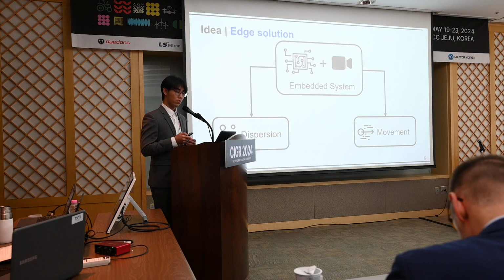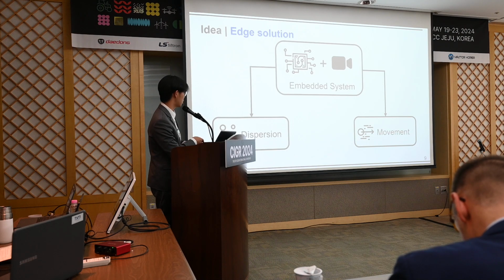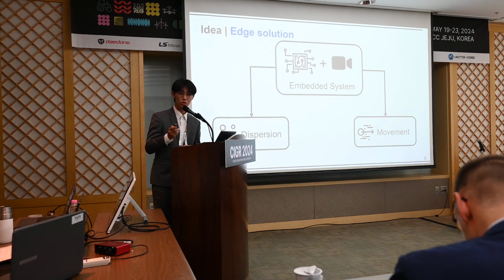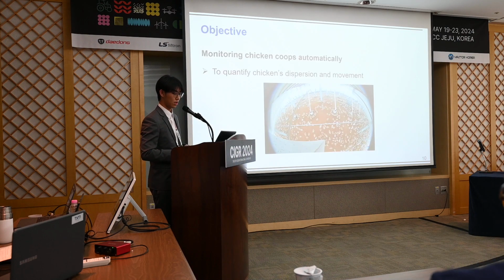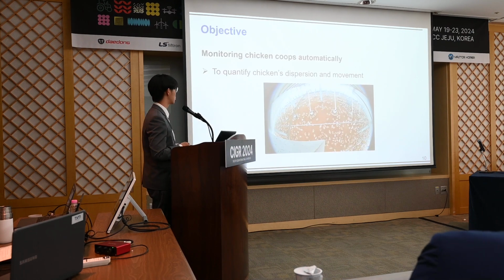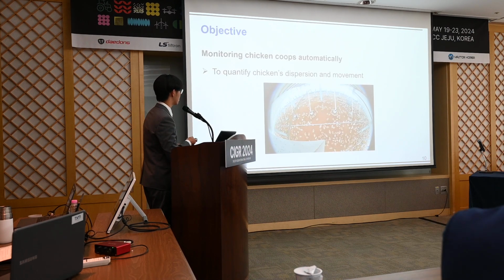So, our research aims to develop an automatic system that can use embedded systems to collect chicken house videos automatically and quantify chicken's dispersion and movement using machine vision. With this idea, the objective is to quantify chicken's dispersion and movement.